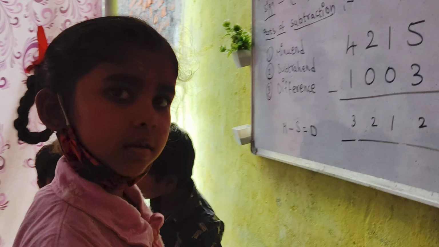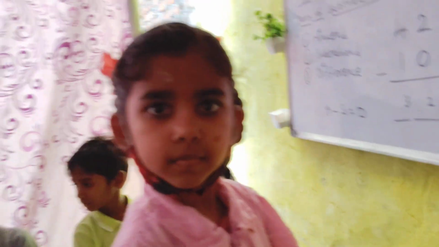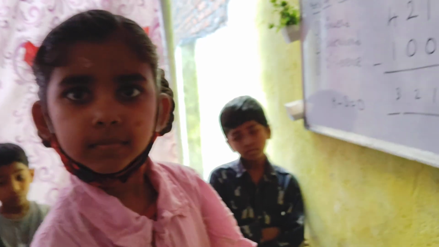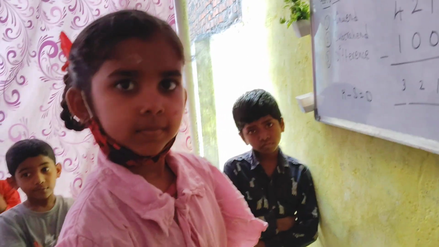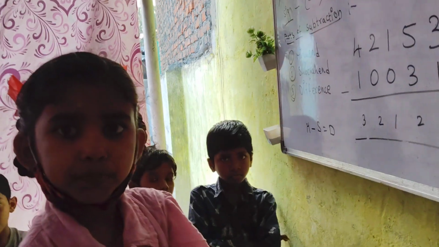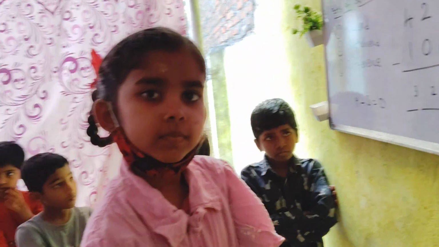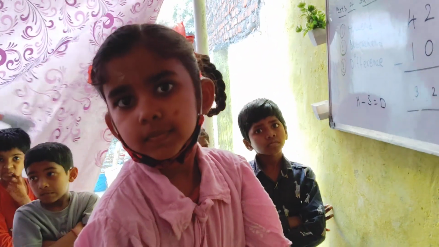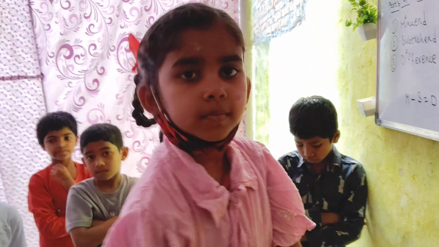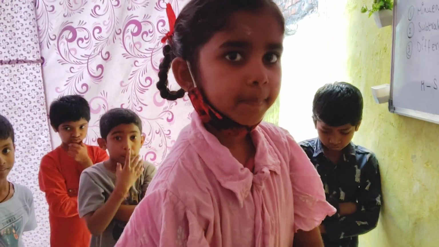3. Yes, Ambika? Done? Always remember, Ambika, when you subtract 0 from any number, you will get the same number. You will not get 0. Okay? 1 minus 0 is 1. 2 minus 0 is 2. 5 minus 0 is 5. 7 minus 0 is 7. If you subtract 0 from any number, you will get the same number as the answer. Did you understand? Okay, please clap for Ambika.